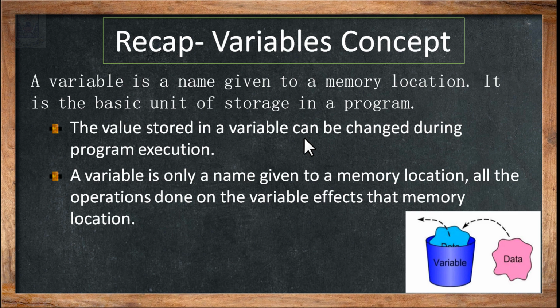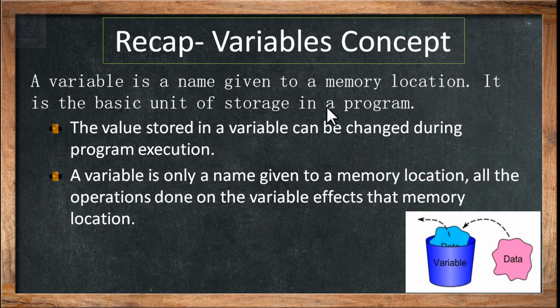In the first POC we came across the concept of variables. We defined variables as a storage location, or a memory location, where the data is kept or preserved. So a variable is a named memory location, or a name given to a memory location. It is the basic unit of storage in a program.